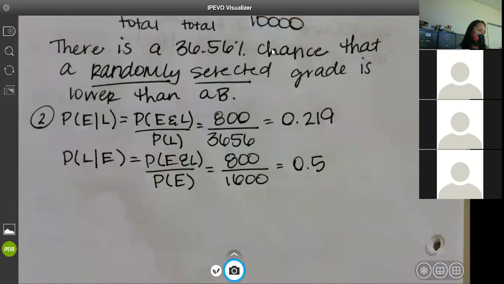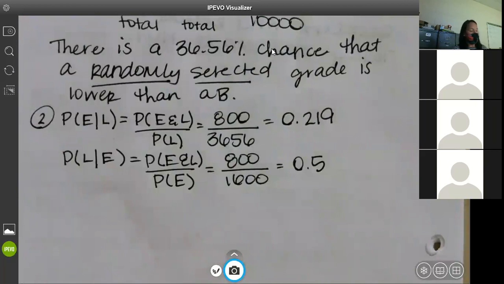Which of these conditional probabilities tells you whether the college's EPS students tend to earn lower grades than students in liberal arts and social sciences, and explain? Which one can we use to compare to the liberal arts?